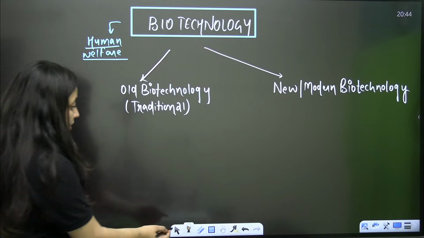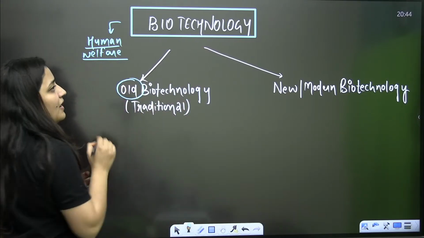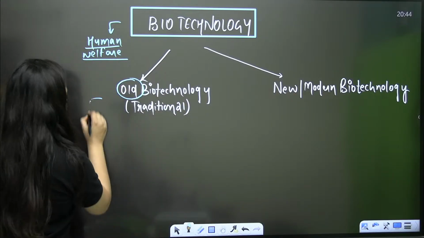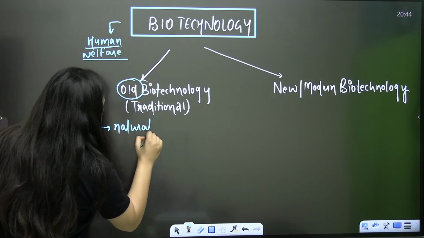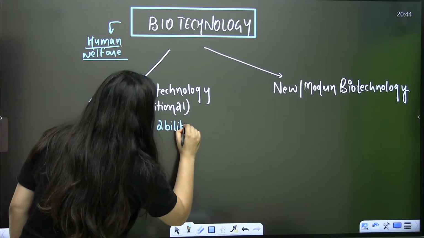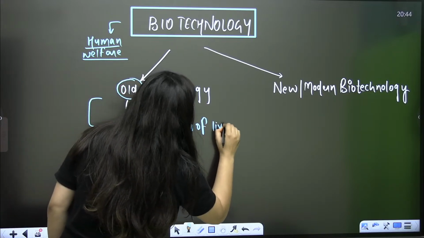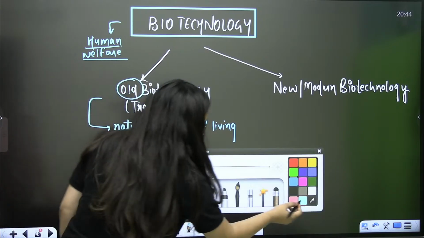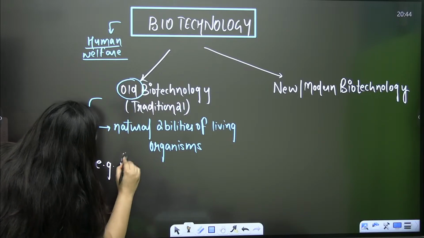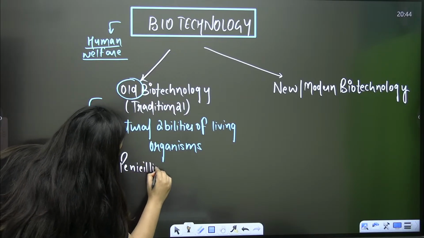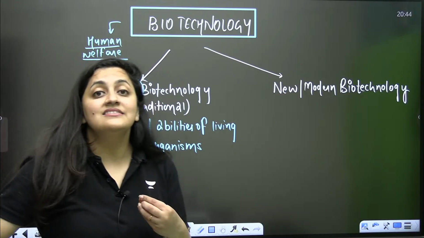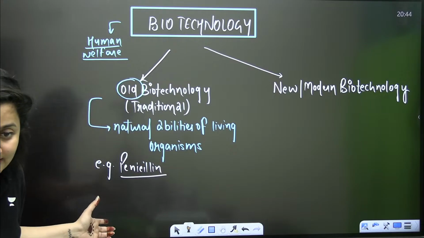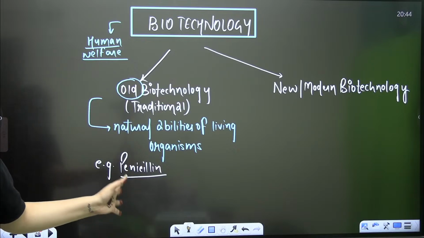See, when we use the word old biotechnology, here you are talking about the natural capability of the organisms. Here, we are considering the natural abilities of living organisms. I'll quote one example here. For example, if you talk about penicillin, all of you know about penicillin? That's an antibiotic, isn't it?